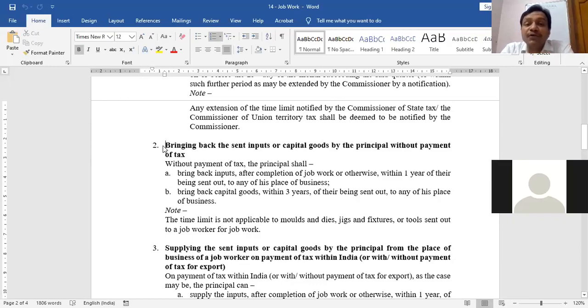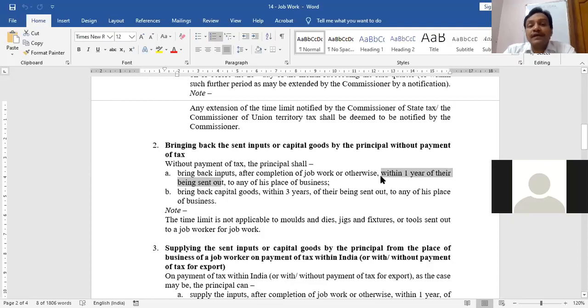And what is the time limit of bringing back those goods? In case of inputs, the time limit is 1 year of their being sent out. So the day on which, as a principal, I sent my inputs, buttons in my example, within 1 year I need to get back my buttons.